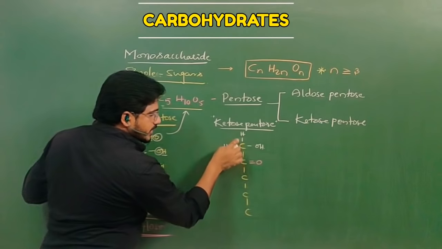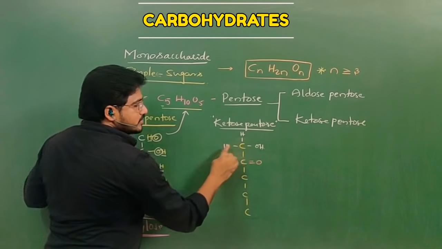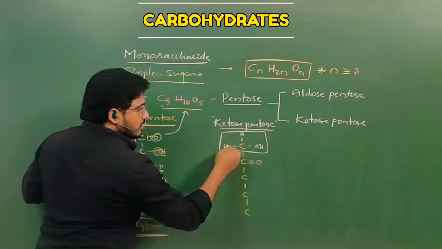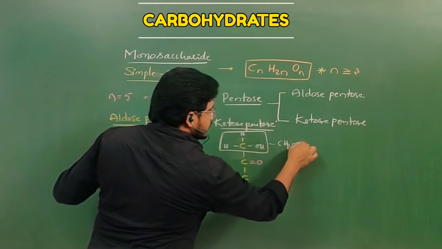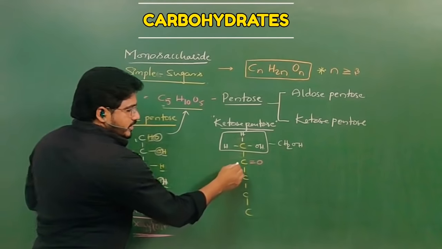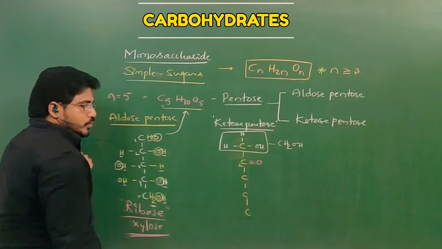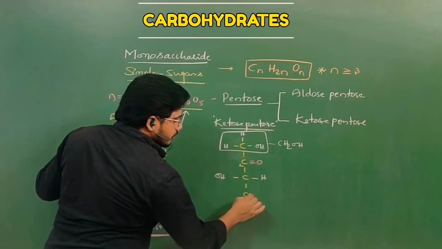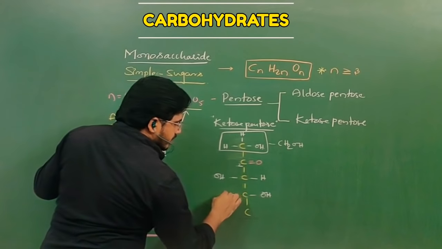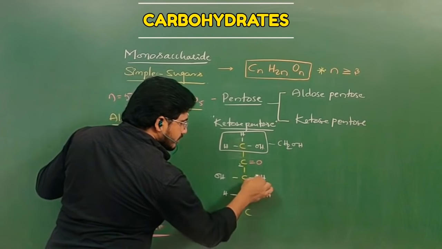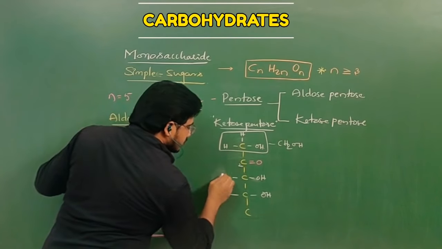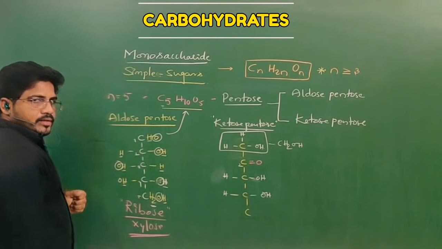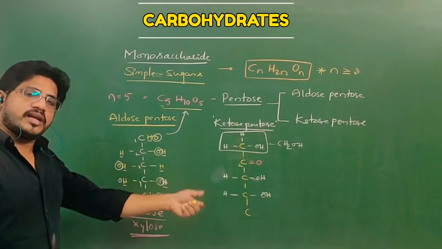So that CH2OH, this can also be written as CH2OH like this. And the second carbon has the ketone group. And the third carbon has H and OH. And the fourth carbon has OH and H. Also you can write here, then you can write here H. Then the forms will be right hand side and left hand side.